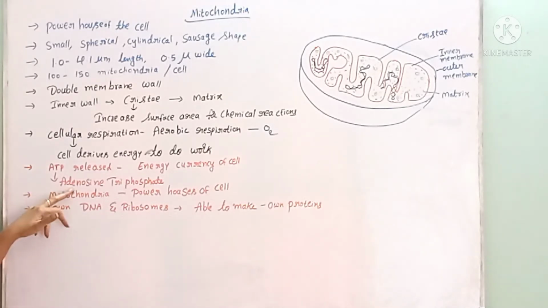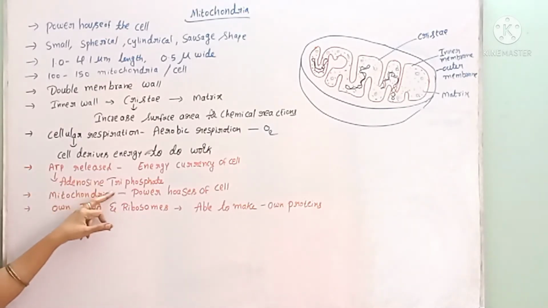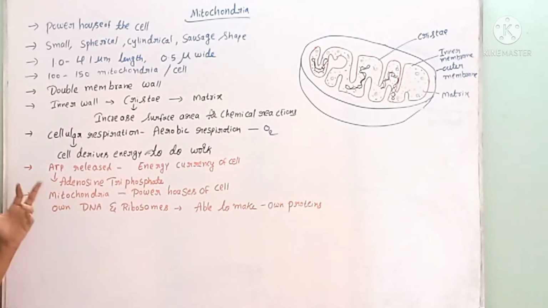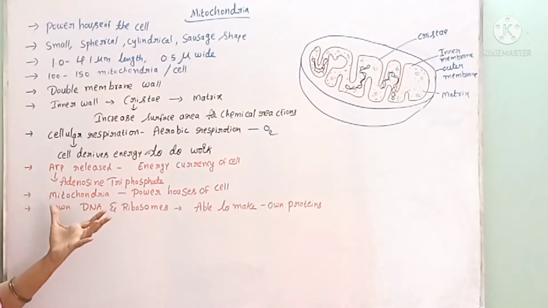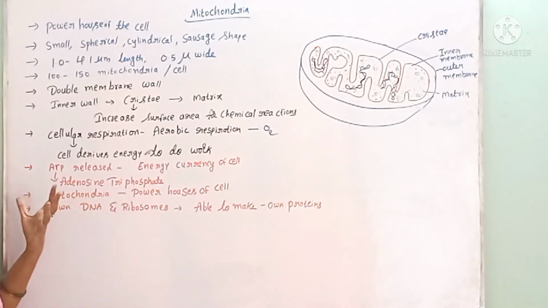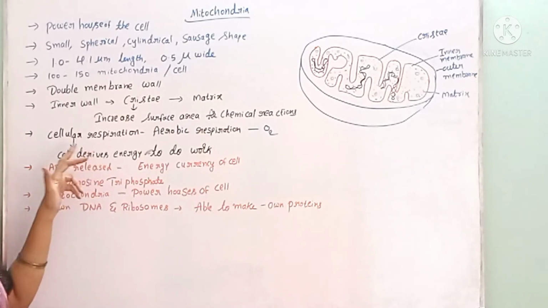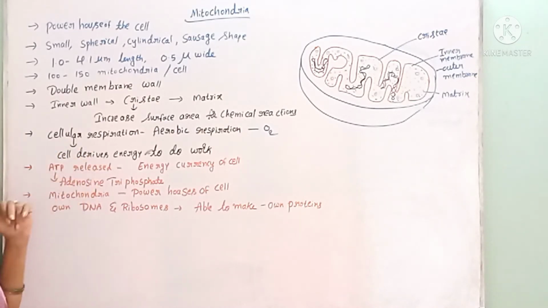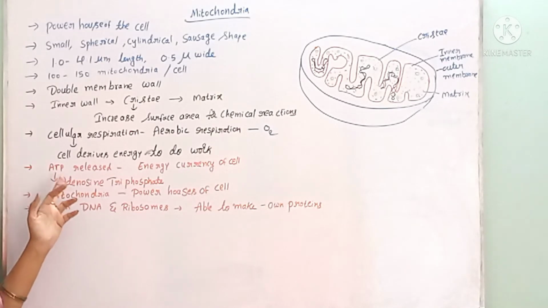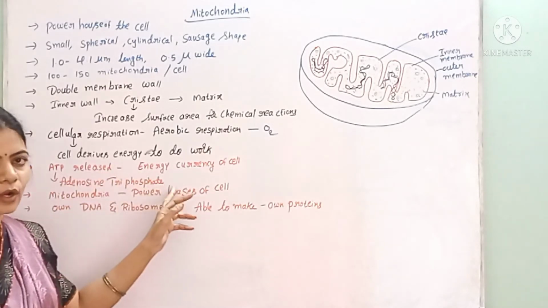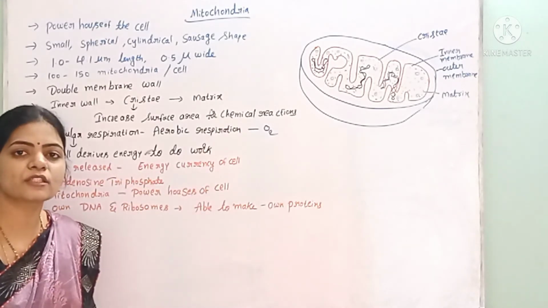A means adenosine, T means tri, P means phosphates: adenosine triphosphate. During respiration, the energy in the form of ATP is released. This ATP is the source of energy, hence it is called the energy currency of the cell.